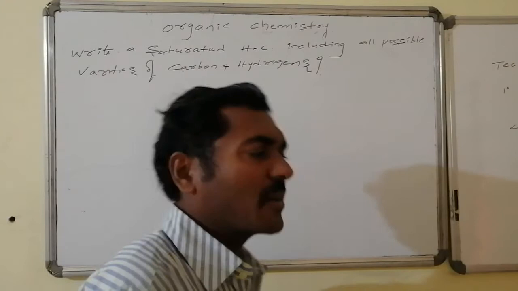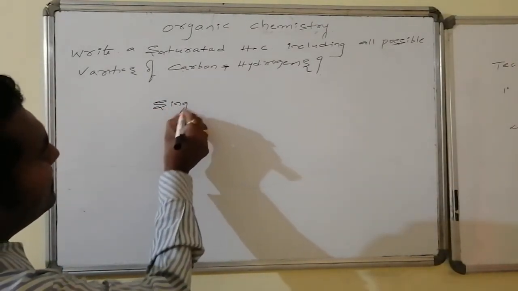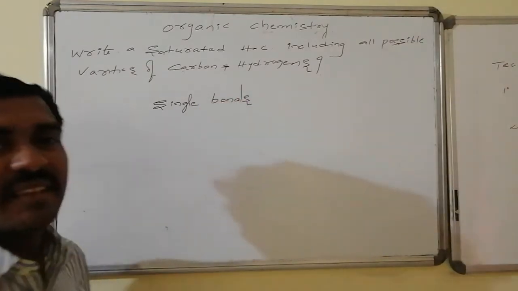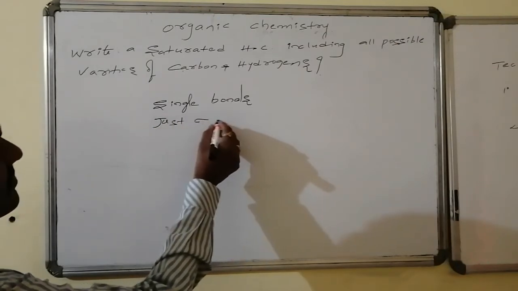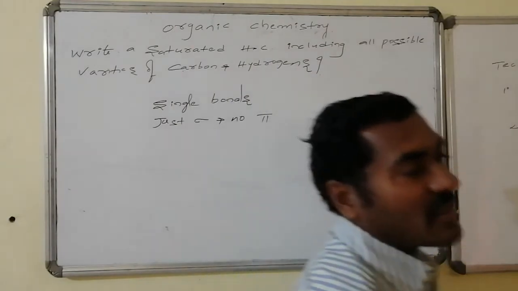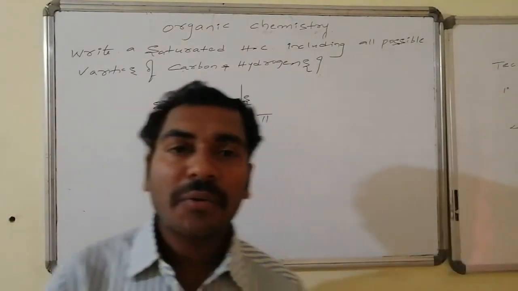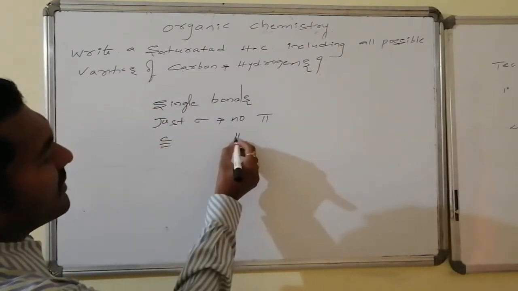Yes, we will conclude here. Saturated implies what? Single bonds. All single bonds imply just sigma bonds, no pi bond. Always only sigma bonds are present in a saturated system. In that, we have to write all varieties of carbons and all varieties of hydrogens.